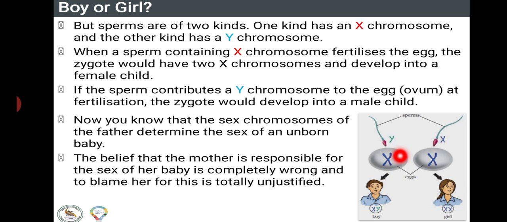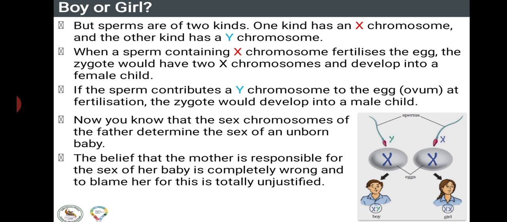And if the ovum receives the Y chromosome from the male, they will have a boy child. Now you know that the sex chromosome of a father determines the sex of an unborn baby. So now you can tell others also that the sex of a child is mainly decided by the father, not the mother.